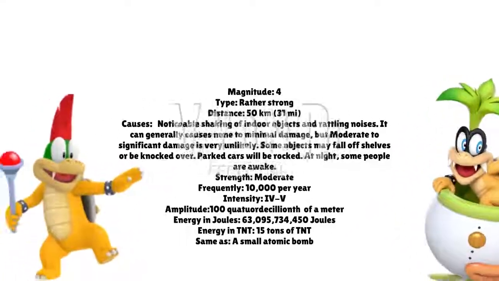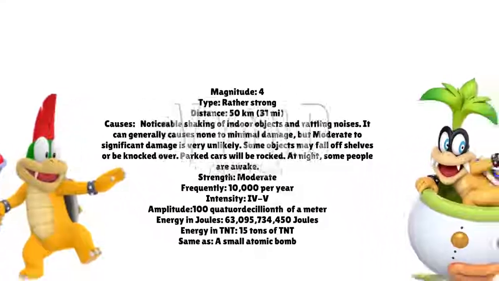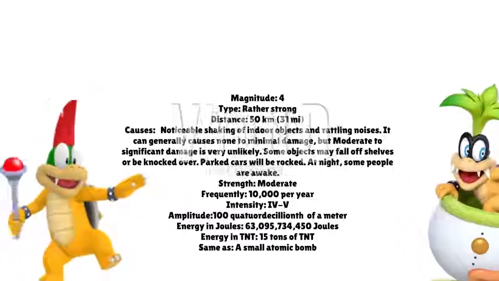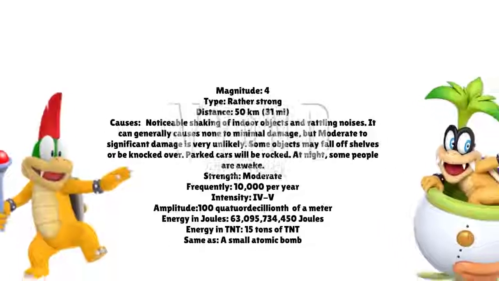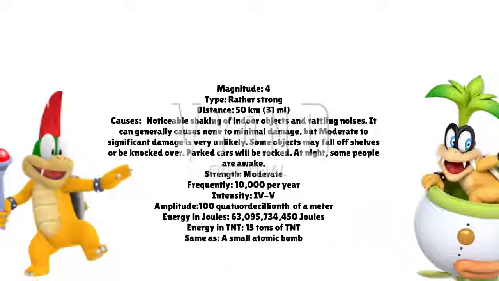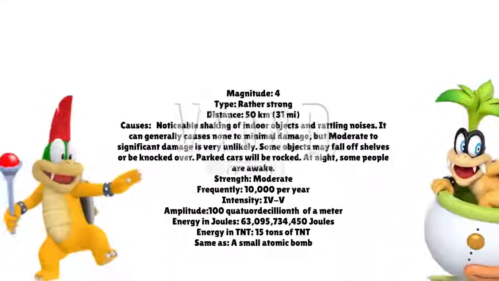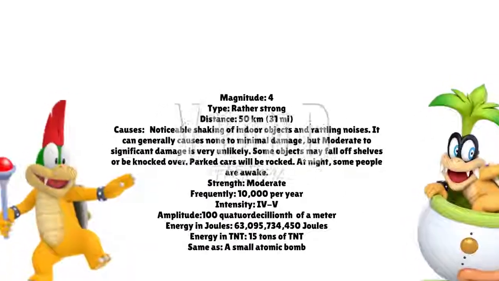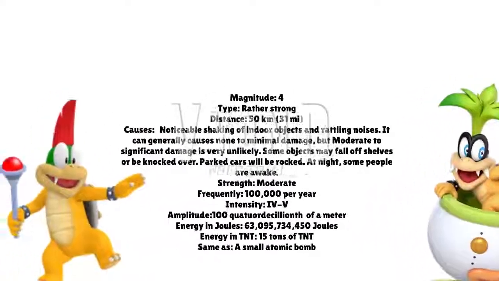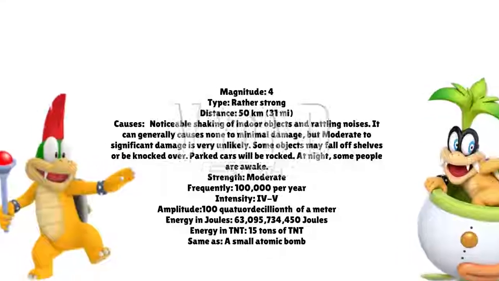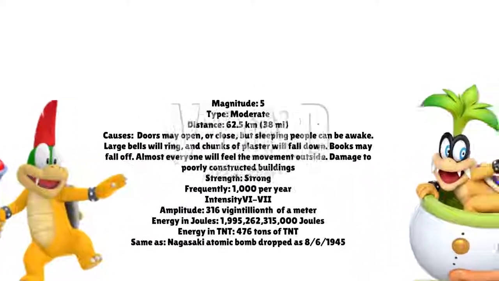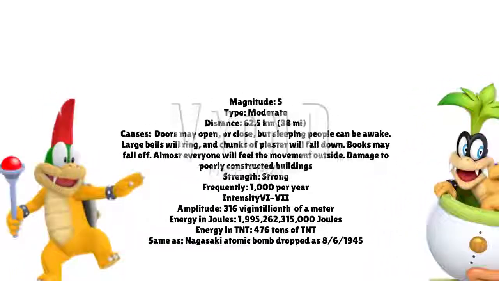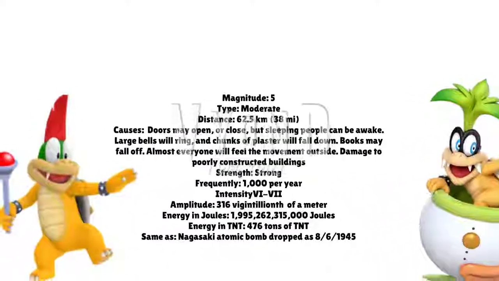A magnitude 4 earthquake would have about the same energy as 63,095,734,450 joules. It is equivalent to 15 grams of TNT. That's the same vibration as one small atomic bomb. It's tons, not grams. Oops. Sorry. Moving on.